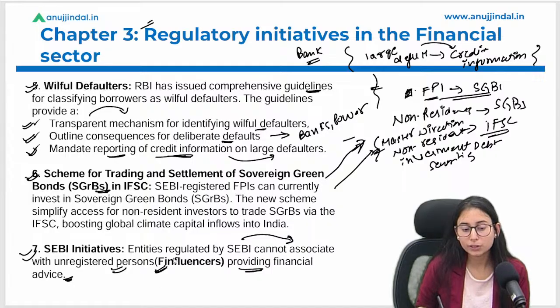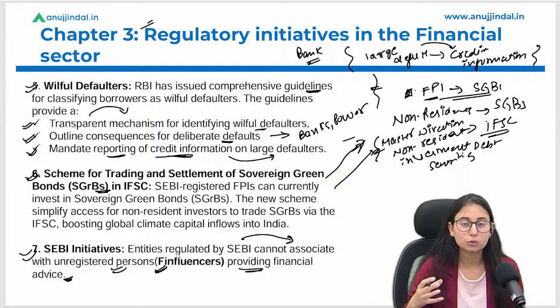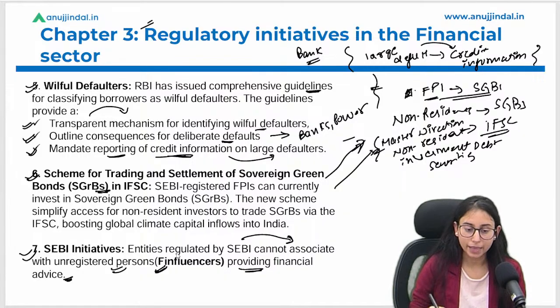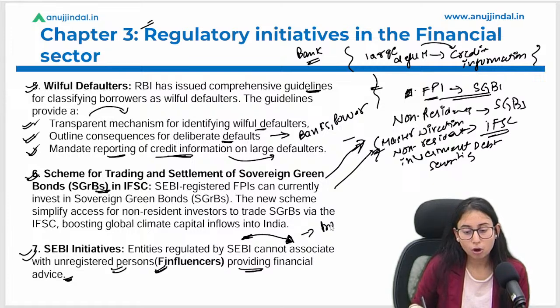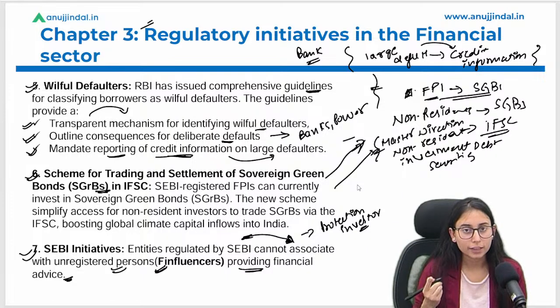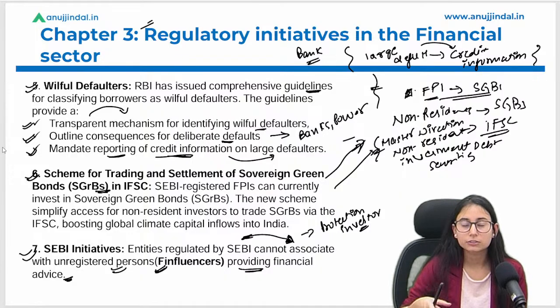So basically influencers क्या होते हैं? The unregistered persons होते हैं. They are not authorized to give any financial advice to the investors, and hence SEBI released such guidelines for the protection of investors, okay, for the betterment of the investors, that influencers are not authorized persons. You should not take advice from influencers. So basically these are the examples, these are the regulatory initiatives that have been taken for the IFSC centers, by the RBI and by the SEBI, right?